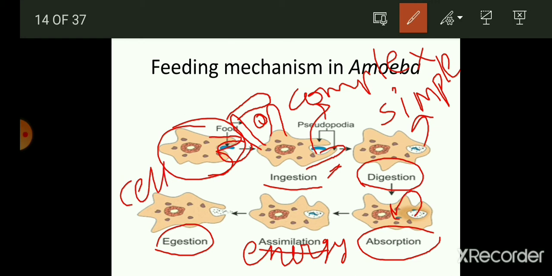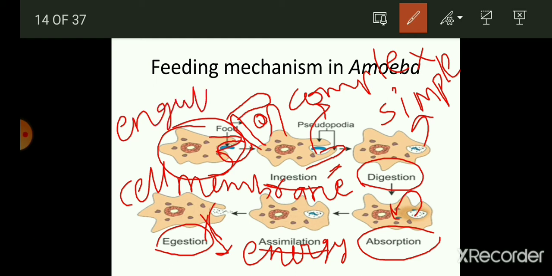This amoeba is made up of a cell membrane, and when the undigested food has to be removed from the body, the cell membrane gets ruptured and the food comes out of the body. Thereafter, this amoeba is again ready to take or to engulf the food. Here this is known as engulfing of food particle.